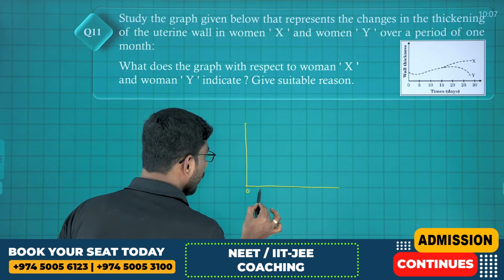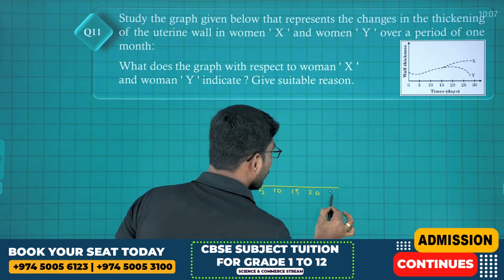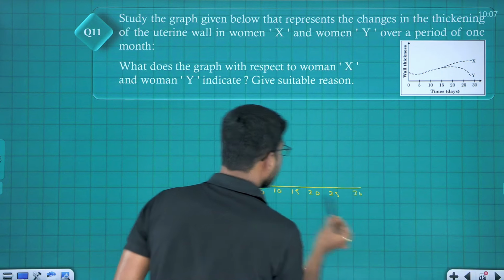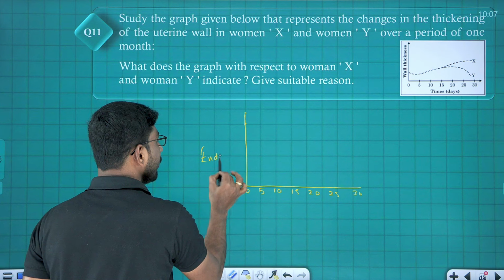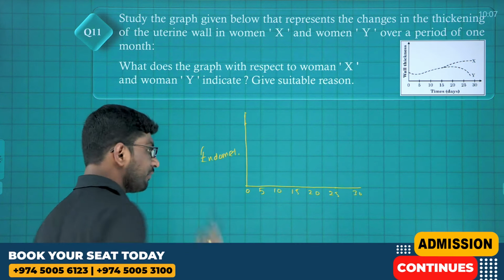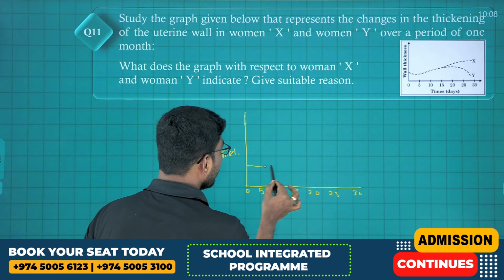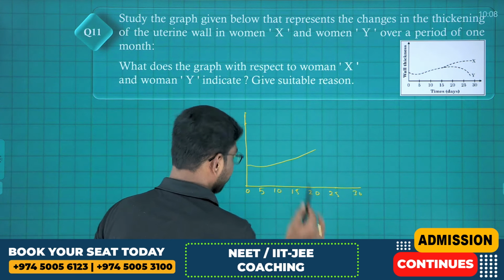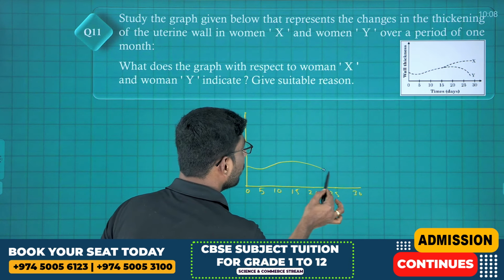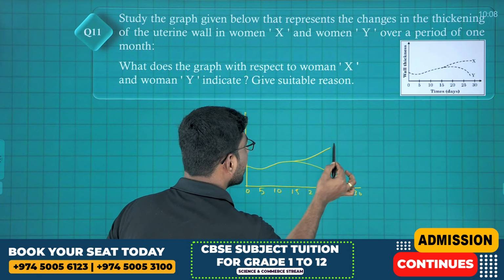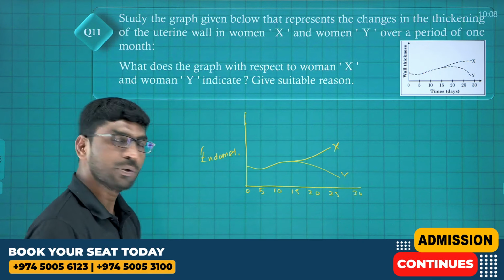This is 0, 5, 10, 15, 20, 25 and also 30 is given, and this is the thickness of the wall, that means endometrium thickness. Now what happened here? In the case of woman Y, the thickness is going down, and in woman X it is increasing like this. This is woman X and this is woman Y, right? Careful, look at here.